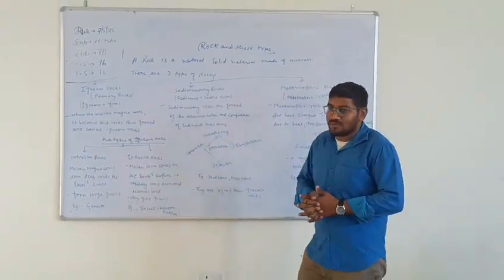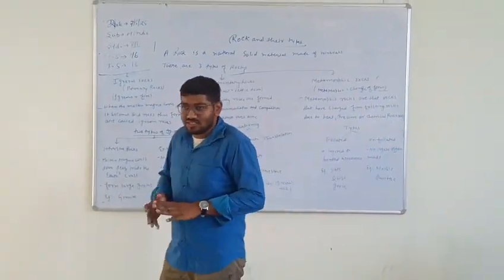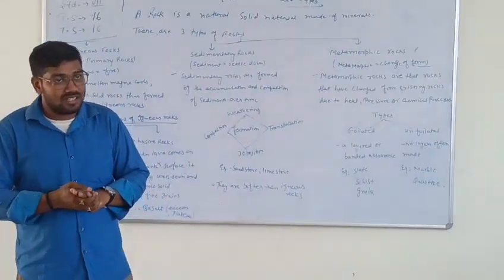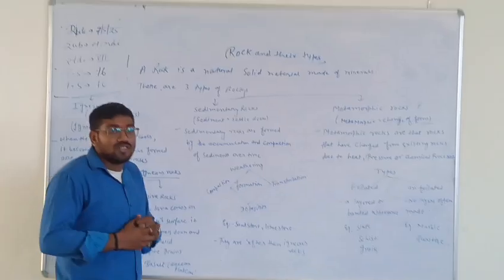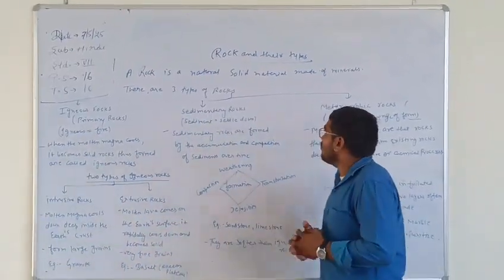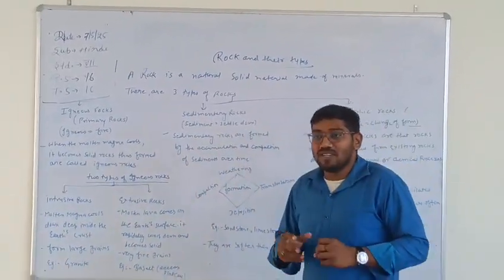About the rock and their types. This is the class 7 geography, chapter 2, Inside Our Earth. We are going to read about the rock and their types. First of all, what is a rock? A rock is a natural solid material made up of minerals.